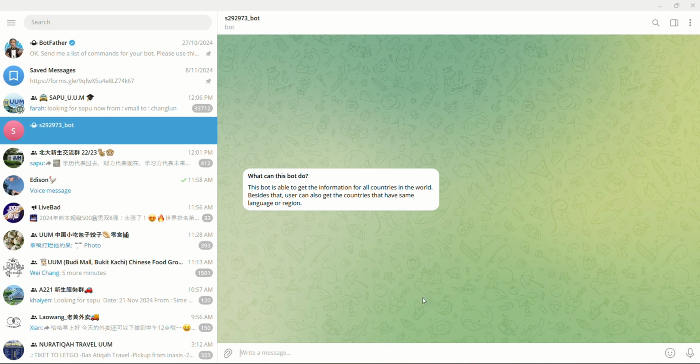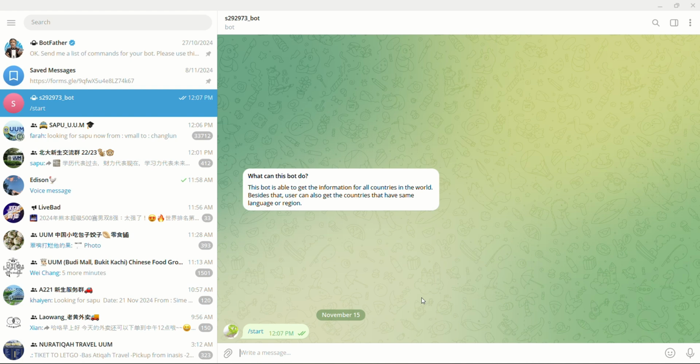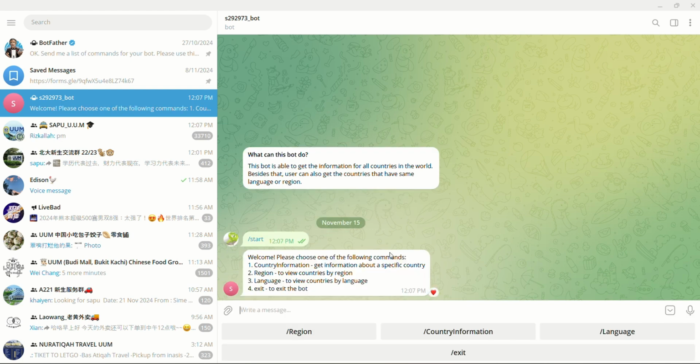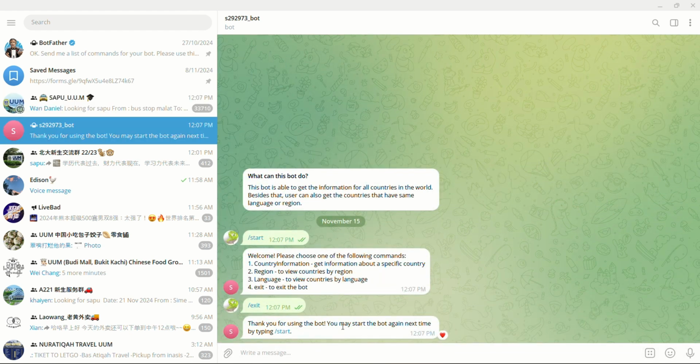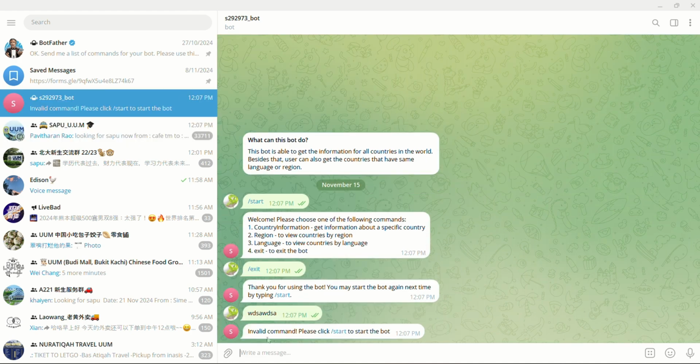So to start, the user needs to input the start command. It will show four options: region, country information, language, and exit. Now I will click the exit command. It will say thank you for using the bot. You may start the bot again next time by typing start. Now I will try to input an invalid command. It will say this is an invalid command and please click start to start the bot.